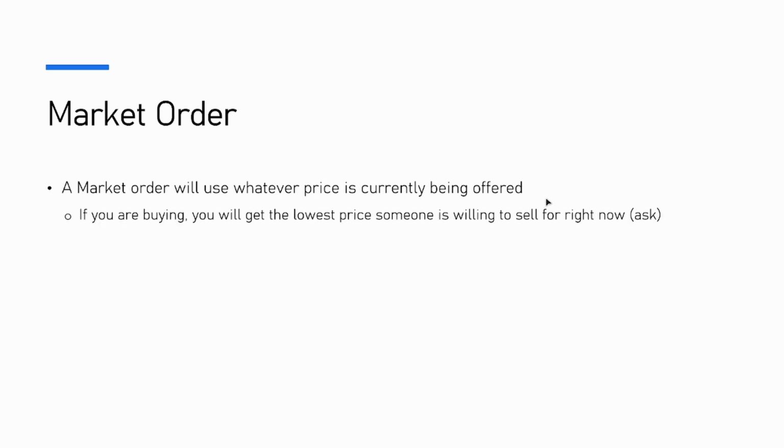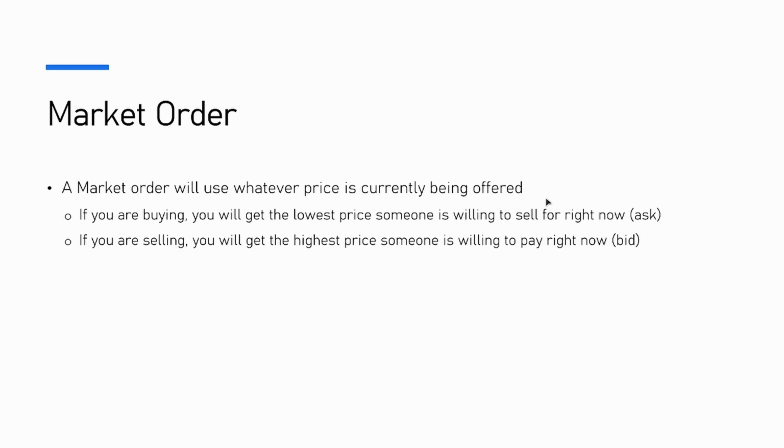So, the market order. A market order will use whatever price is currently being offered. You don't specify a price, you just say you want to buy or sell. If you're buying, you'll get the lowest price someone is willing to sell for right now, which is the ask price. If you're selling, you will get the highest price someone is willing to pay right now, which would be the bid. If the spread is large, there can be a big difference between those prices.